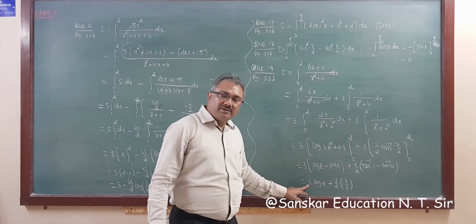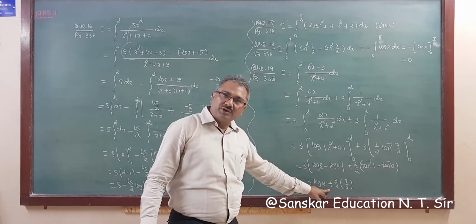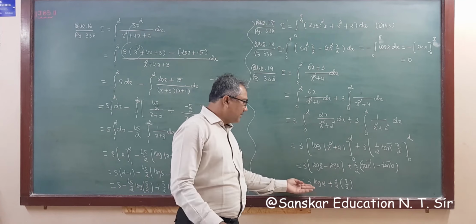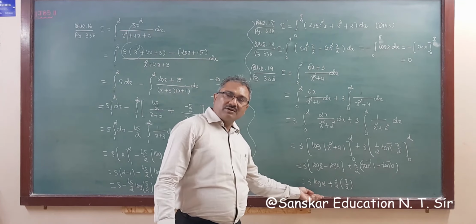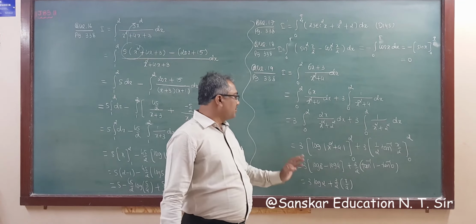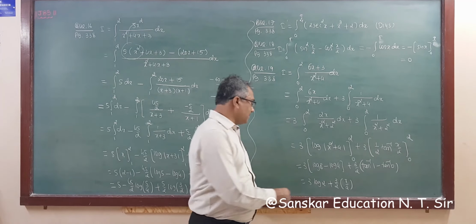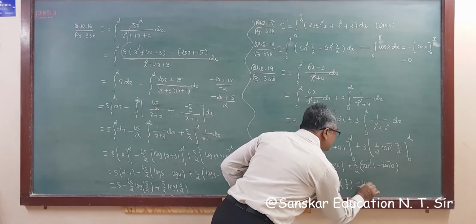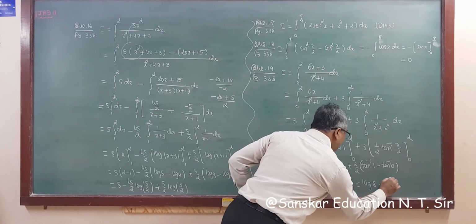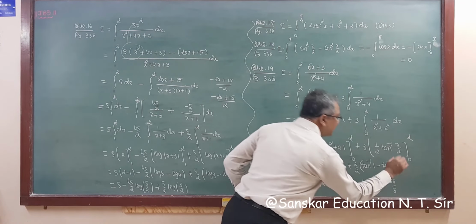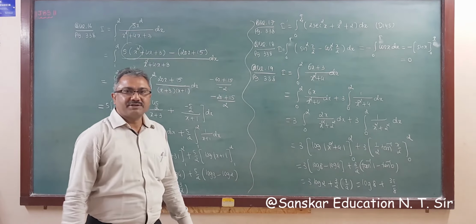If you write this as log 8, that is also a correct answer, 2 cube is 8, or if you leave this as it is, that is also a correct answer. So for an MCQ you have to simplify as required by the answer options. So I am writing this as log 8 plus 3 pi by 8 as your answer.